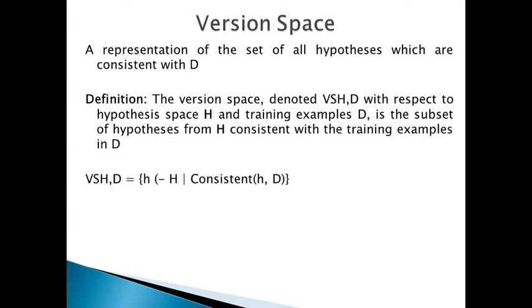I'll repeat this. The candidate elimination algorithm represents the set of all hypotheses consistent with the observed training examples.